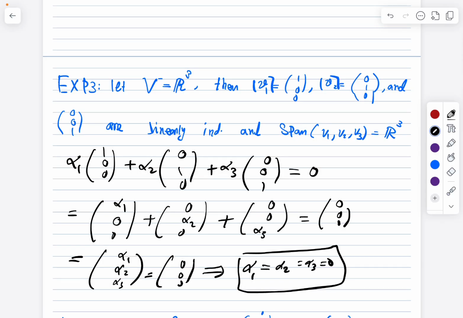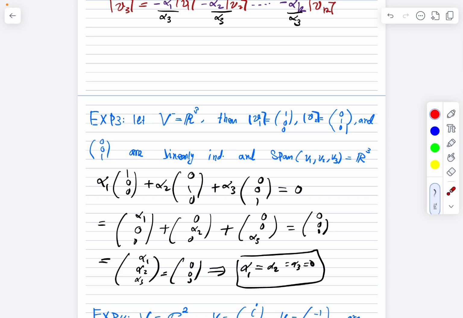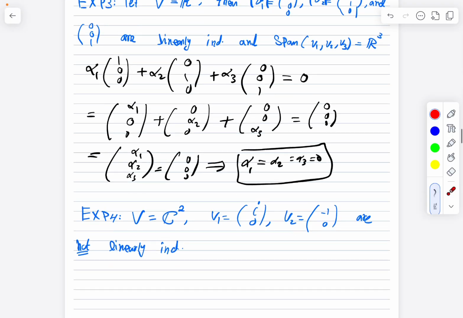Now, I don't have space to show that the span of them is equal to R3, but we can see it from here. If we have any vector, I will just write it quickly because most likely you are familiar with this concept. The span is all the possible linear combinations. So if I take alpha 1 v1 plus alpha 2 v2, etc., eventually I will get something like this for any alpha 1, alpha 2, alpha 3 in R, but this is actually the definition of R3. I hope it's clear. Unfortunately, I don't have the space, otherwise I would maybe explain it in detail.